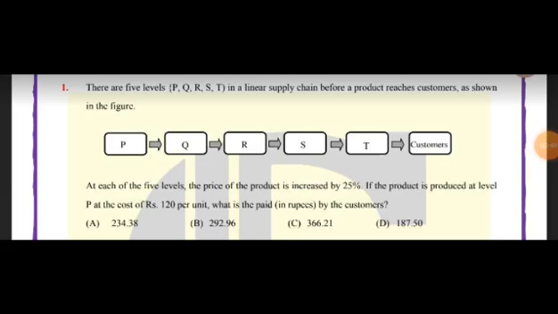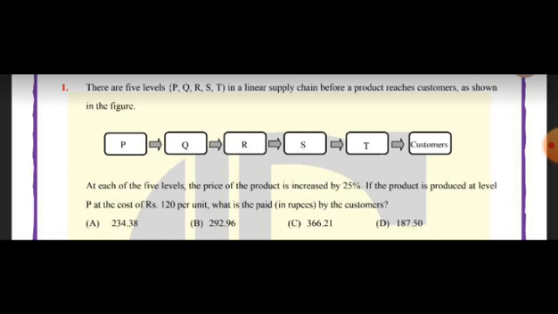Okay, now let me enter into task 8 questions. This is the first question, which is from the general aptitude section. This is one of the interesting questions. While I am saying it, you just visualize it, it will be more interesting. And this is for mechanical engineers. There are 5 levels, P, Q, R, S, T. These 5 levels are different sections. You assume it as different sections in a manufacturing industry.